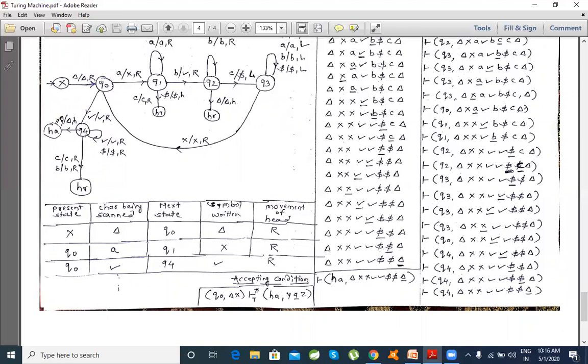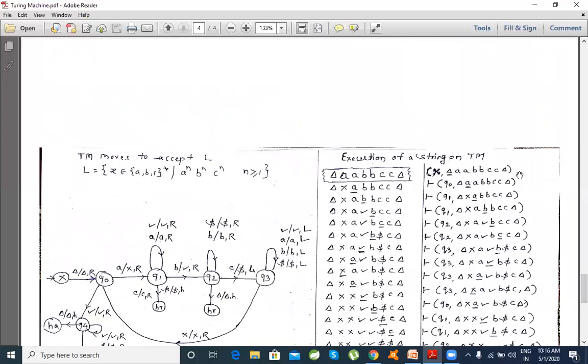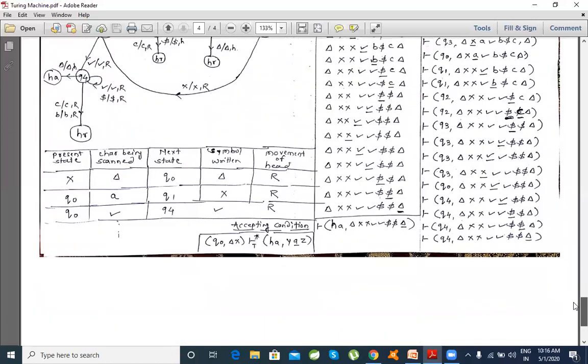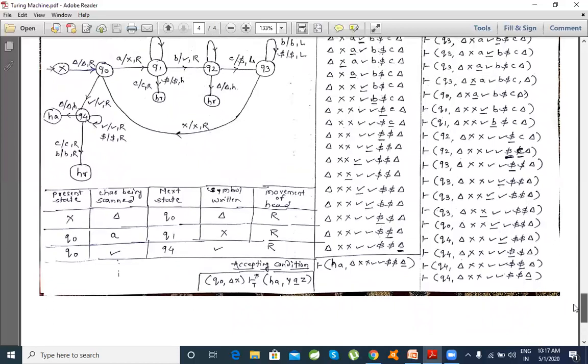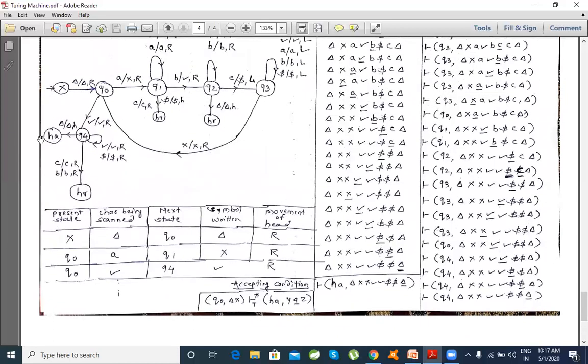Now this is the particular condition. If after processing, the machine resides in HA, the string gets accepted. In simple terms, we started with the initial configuration, and if we go across to this HA, this is the last configuration where the last state of the machine is HA. Whatever is left on the input we won't care. If the last state of the machine is HA, then we stop and accept the string.